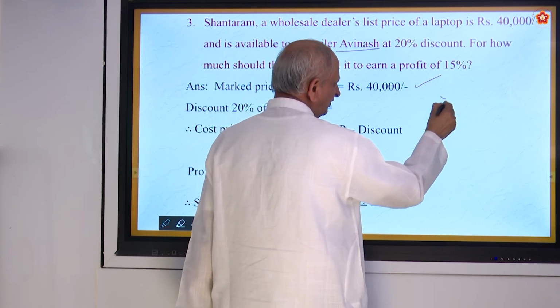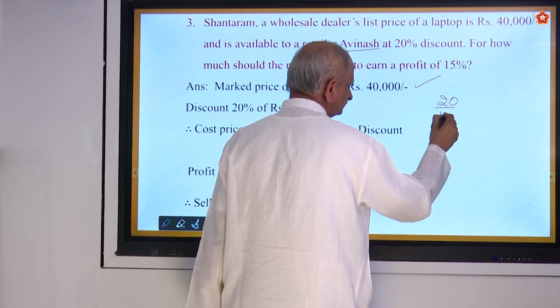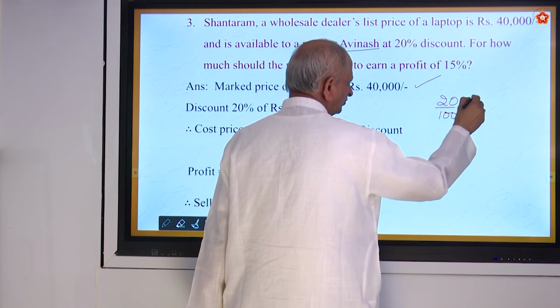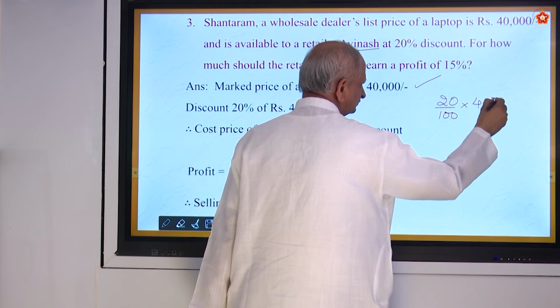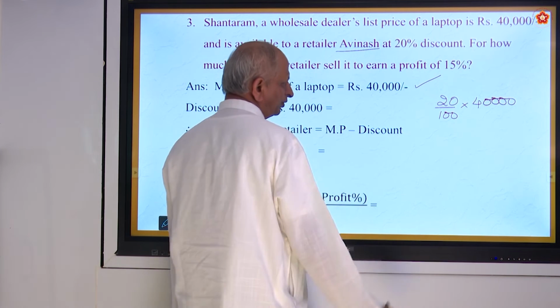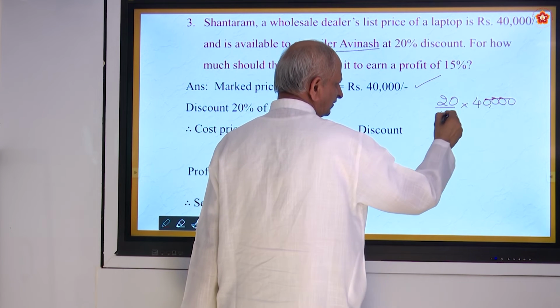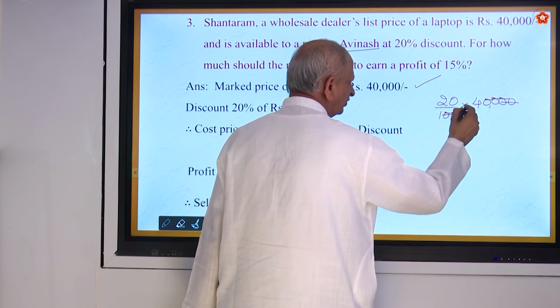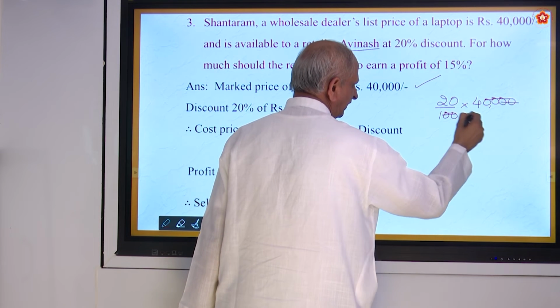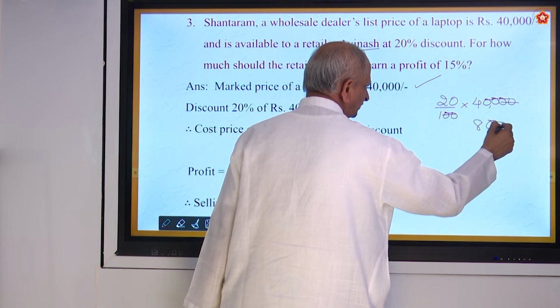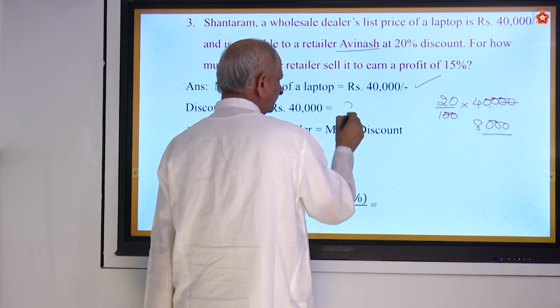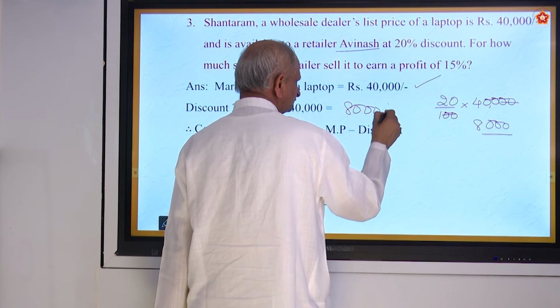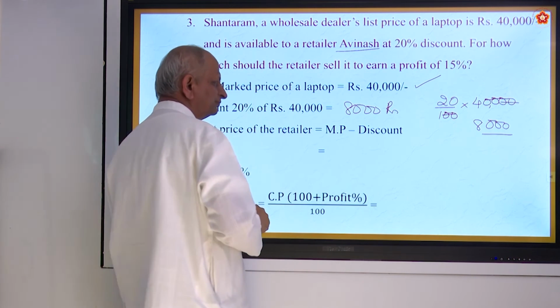For 100 rupees 20. For 40,000 how much? So be careful about zeros. These two zeros cancels. You get 4 2s are 8 followed by 3 zeros. So 8,000 rupees. So much of discount.